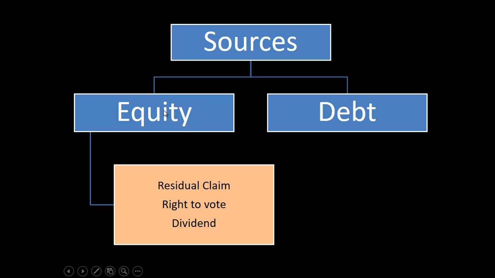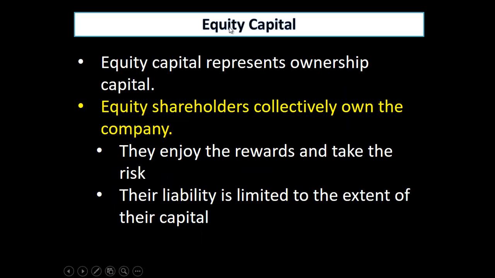The equity holders become equity holders by purchasing the equity shares, and the money collected through the sale of equity shares is called equity capital. So equity capital represents the ownership capital, and equity shareholders collectively own the company. By default, share capital means equity share capital. They enjoy the rewards and they take the risk, so they are also called the risk takers.